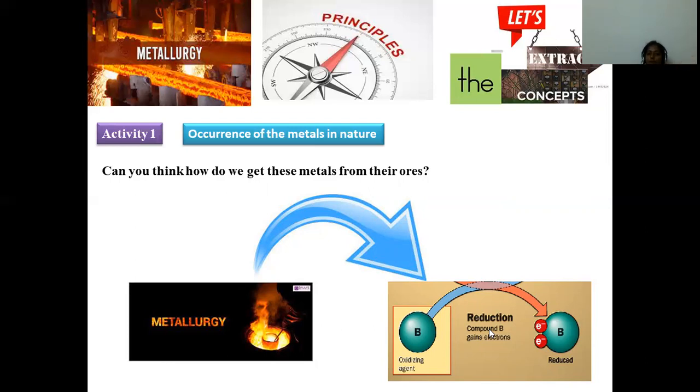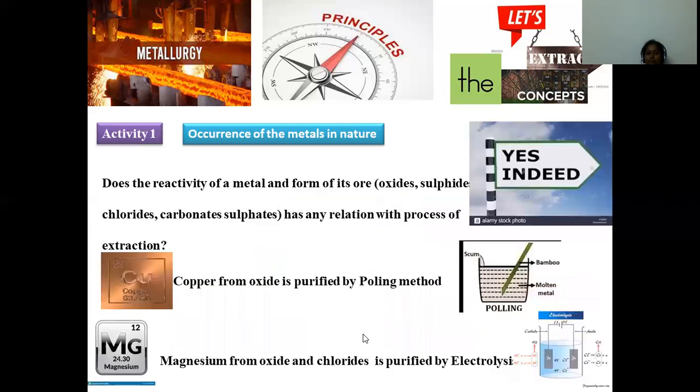Later, it will be turned into a metal of zero oxidation state. Any metal with a plus n oxidation state turned into zero. So that requires capturing of electrons. Seeking of electrons, gain of electrons, obviously denoted as a process called reduction. That's the reason during the metallurgy, the metal gets turned into a pure one by the addition of electrons. That process is chemically named as reduction.